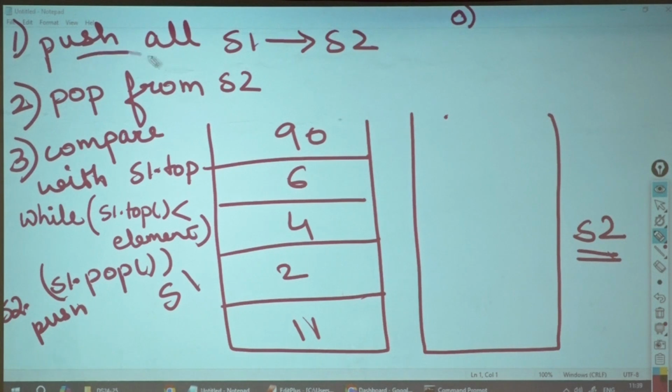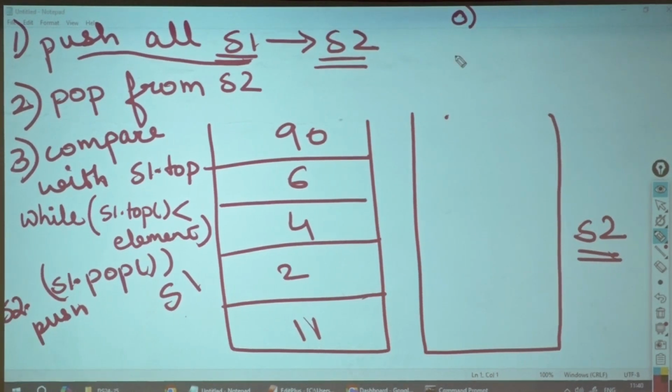Push all elements from S1 to S2. Do you know how to do this? How will you do this? While S1 is not empty, till that particular time you will go on popping the elements and pushing them into S2. Can you write code for that?